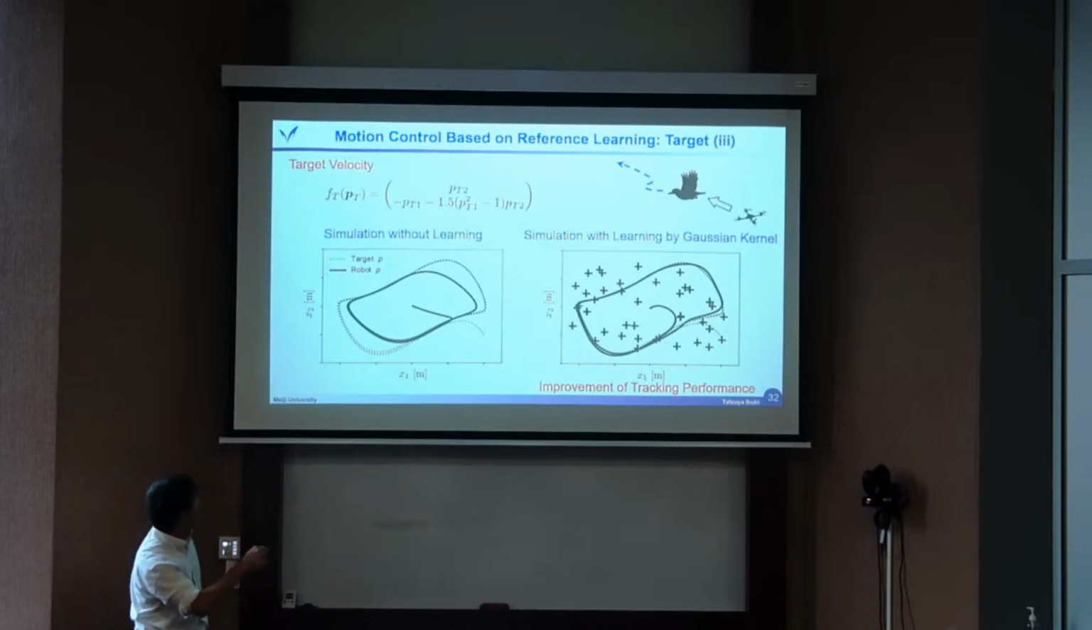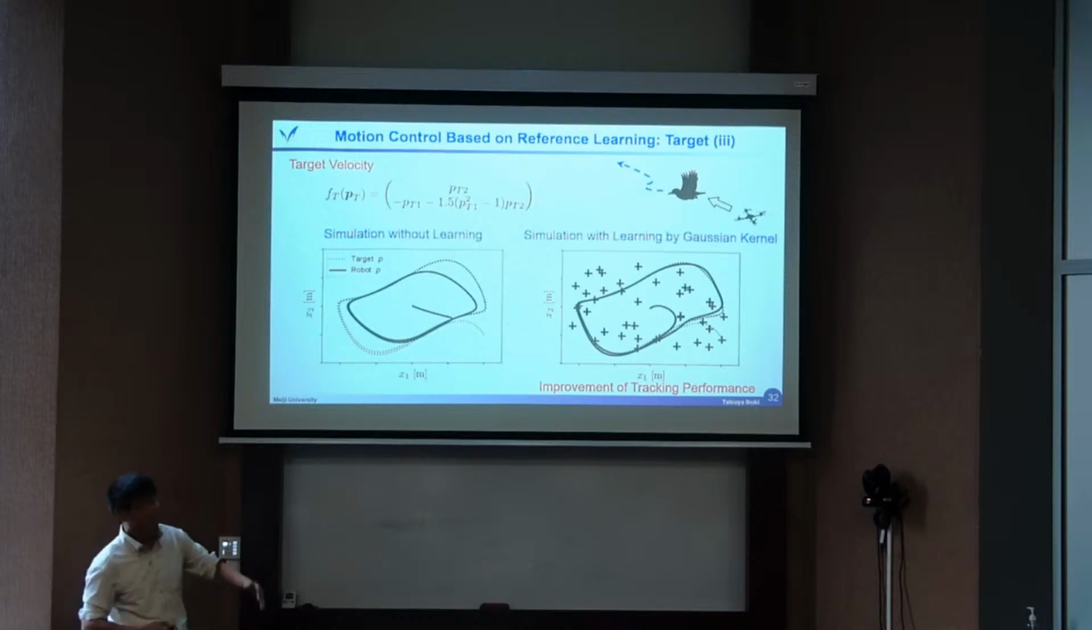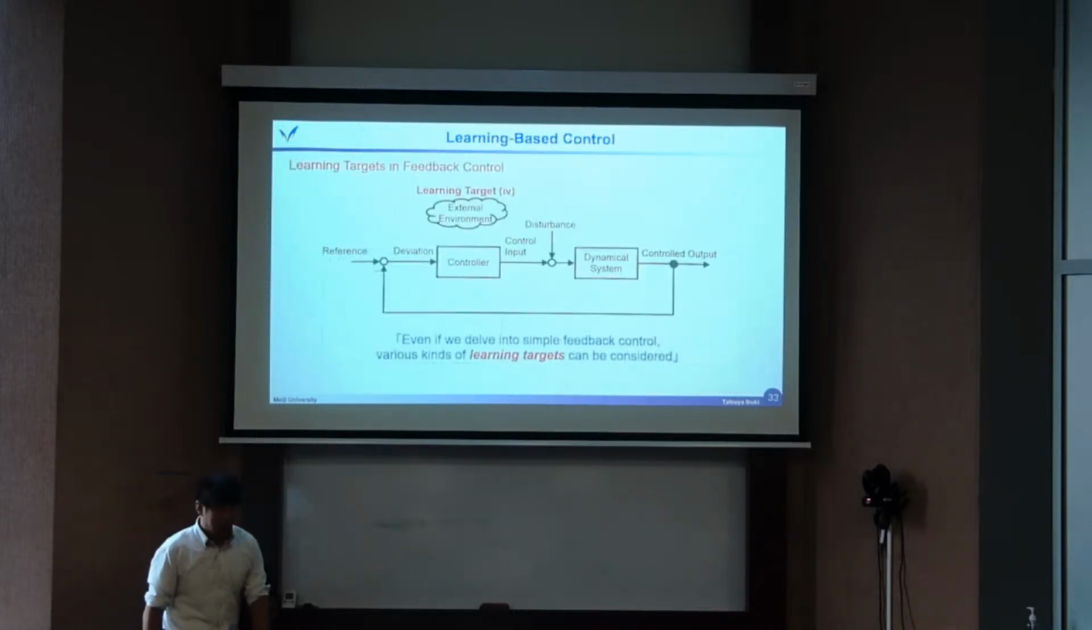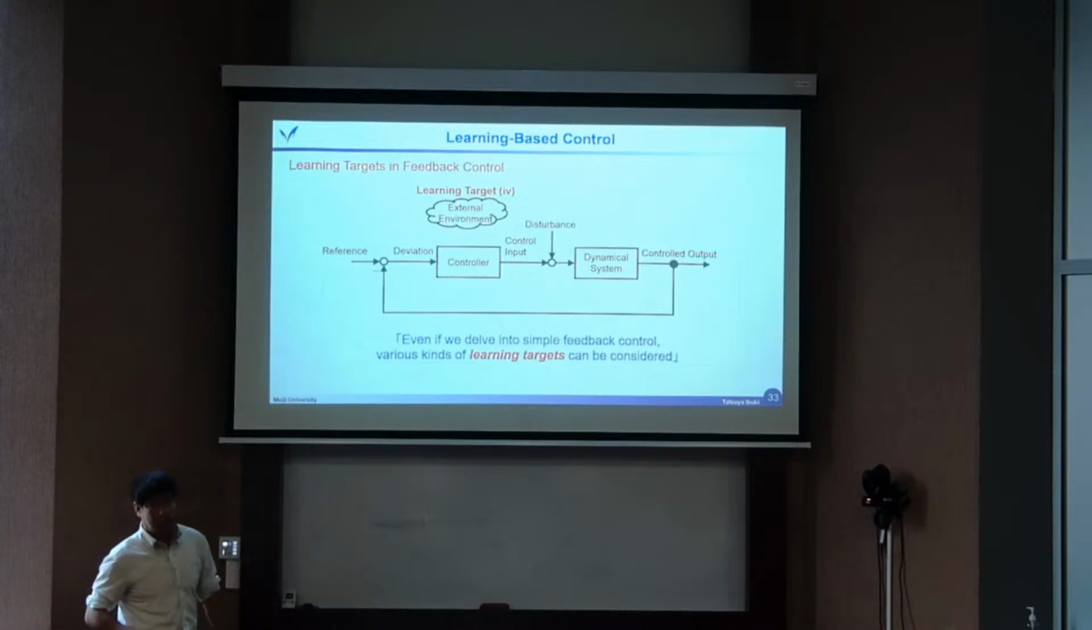Here, the dotted line is the target motion, and the solid line is the robot motion. Without learning, it cannot successfully track the target. But by using the learning process, with a similar approach, we can see improved, better performance of the tracking.